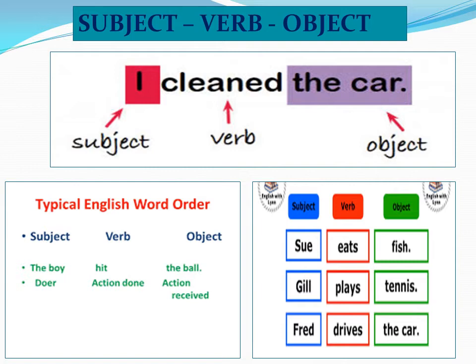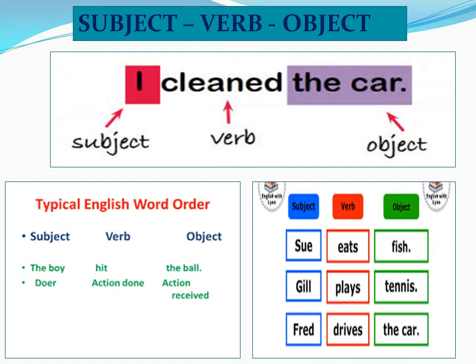Now here is the sentence, I cleaned the car. This is a sentence. So who cleaned the car? I. So who or what refers to subject. Now cleaned. What is clean, children? Cleaning is an action. It's a verb. So all the action words are called verbs. So I is the one who is doing the work. That is called subject. Clean is an action or a work.